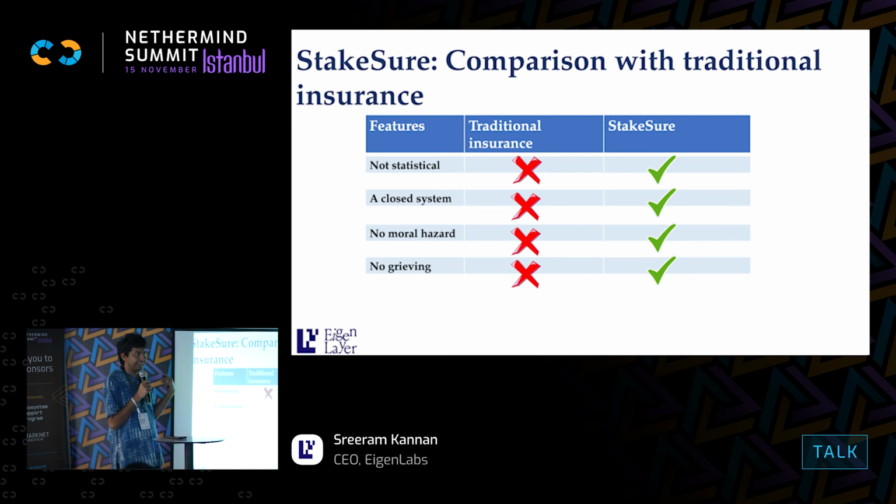It's a closed system. It's kind of like, if there is a fire, going and getting money from the fire and redistributing it to the house owner. There's no moral hazard. One of the problems in insurance is, what if I buy insurance and set the house on fire to gain the insurance? But you can't do this here because double signing is cryptographically attributable. So I cannot force somebody else to double sign without their authority. So there's no moral hazard in the system.